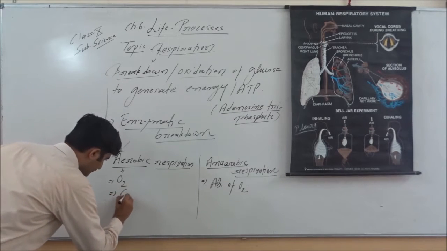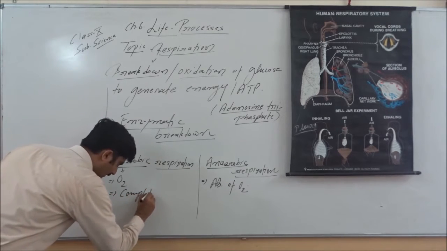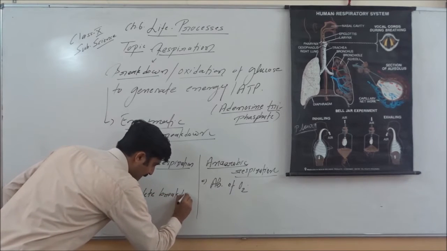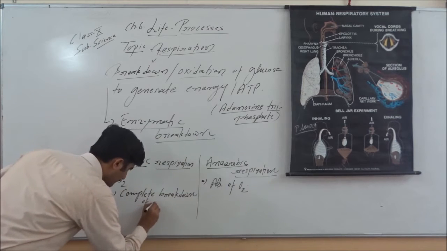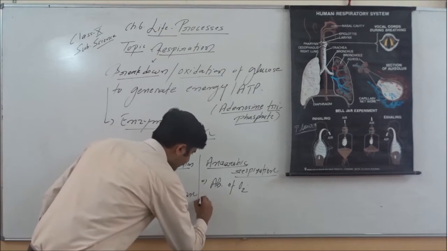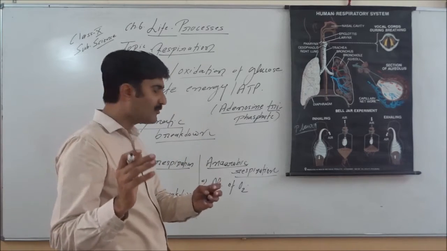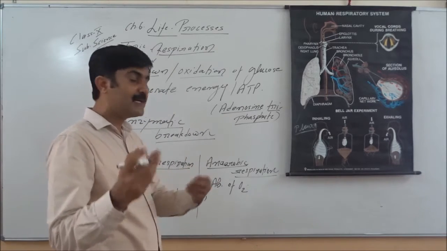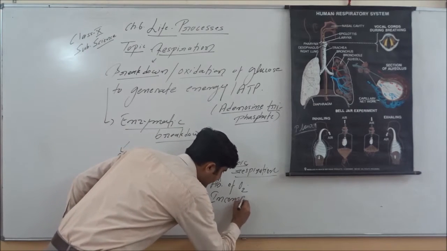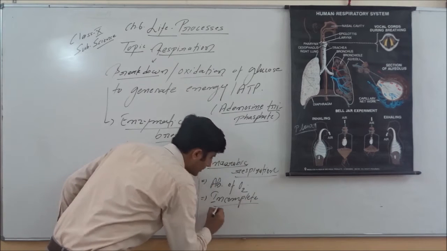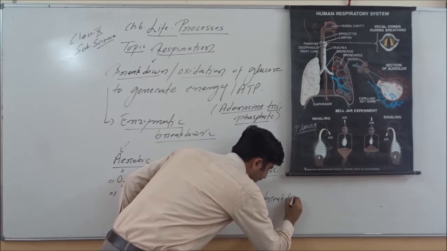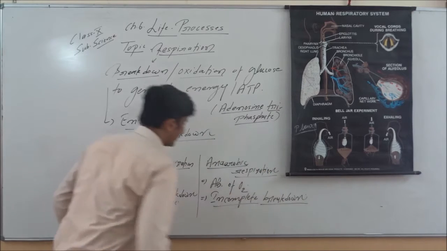So here complete breakdown of glucose. Here whatever raw material is there, glucose is the raw material, that will be incompletely broken down. So there is incomplete breakdown. We will understand what is the end product when there is an incomplete breakdown of glucose. Incomplete breakdown of the raw material or glucose, right?